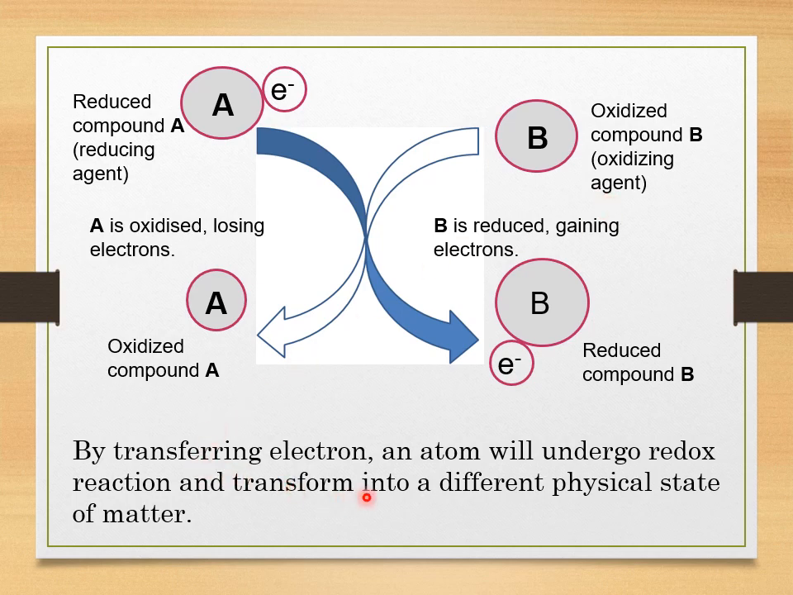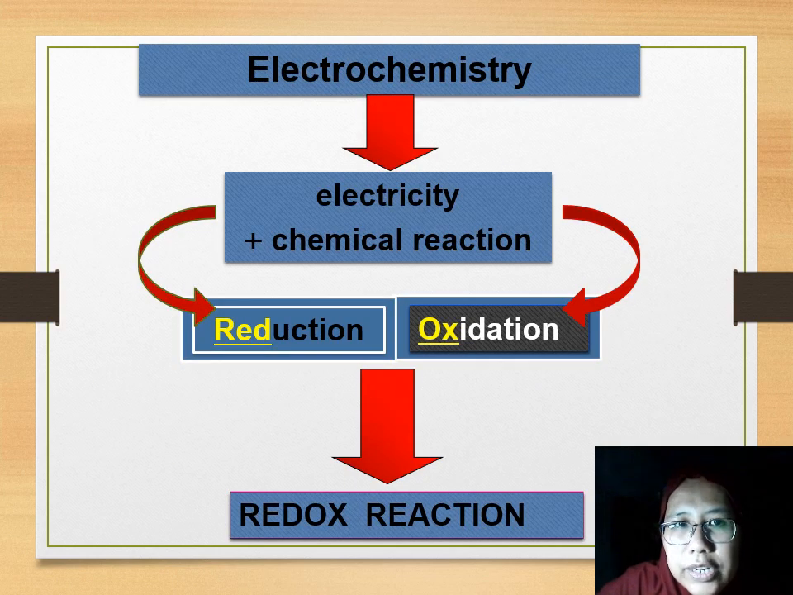By transferring electron, an atom will undergo redox reaction and transform into a different physical state of matter. Electrochemistry is the study of how electric current is produced from chemical reaction and also how electricity can create chemical reaction by using reduction and oxidation reaction. So reduction and oxidation cut short, we get redox reaction.